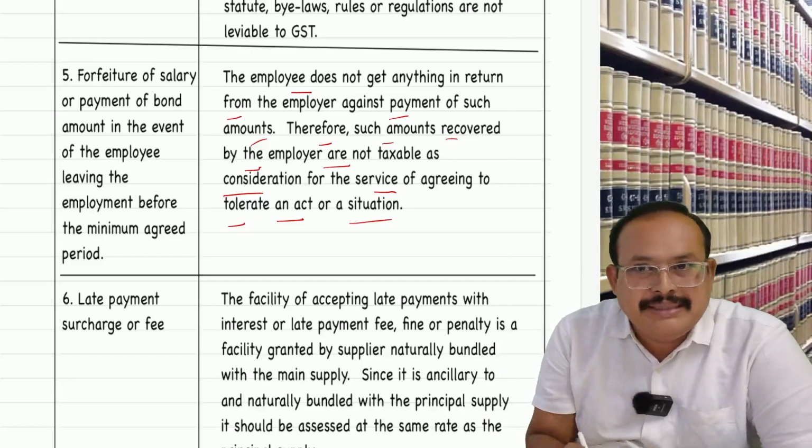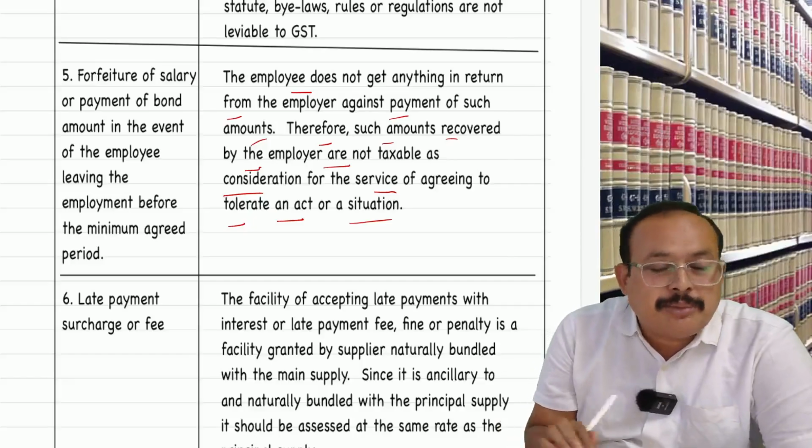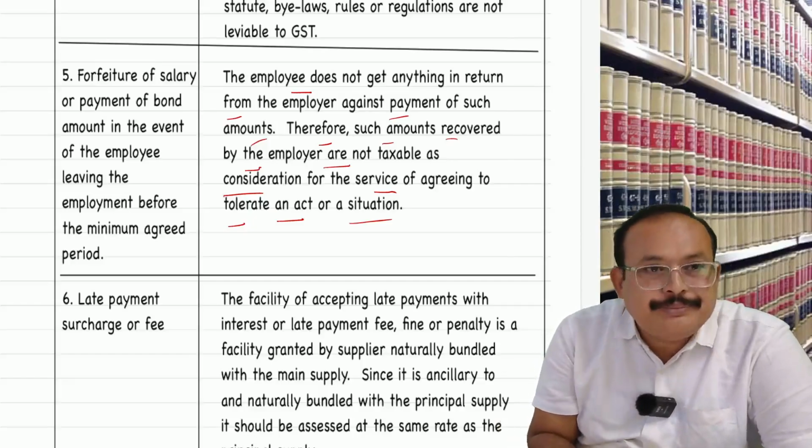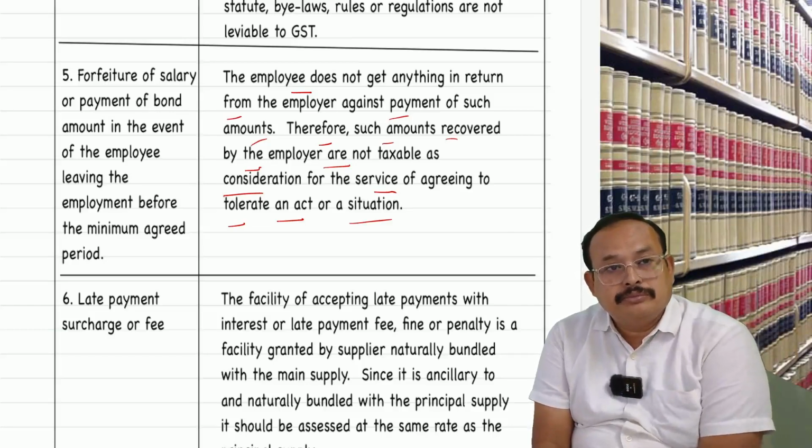Your point is clear. Any further point? ESOP is involved, sir. Suppose the vesting period is 3 years. I'm in the company for 3 years, but the lock-in period is 5 years. The bond is for 5 years, but if I work for 3 years, I'll get ESOP. When I'm quitting the company, will I get the ESOP and go?